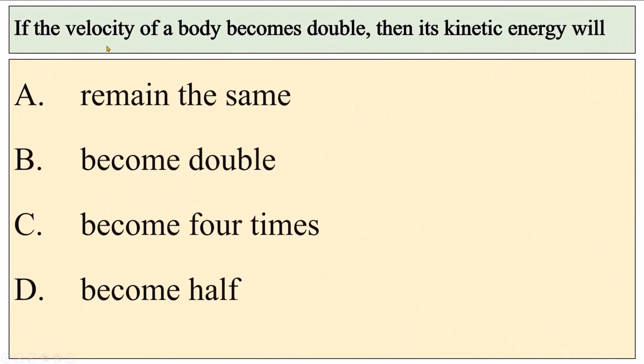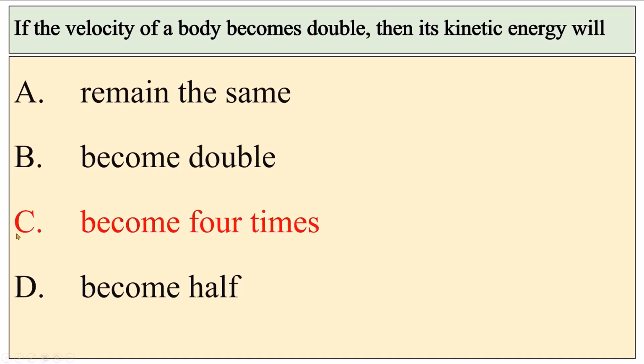If the velocity of a body becomes double, then its kinetic energy will remain the same, become double, become 4 times, become half. Correct option C. If the velocity of a body becomes double, then its kinetic energy will become 4 times.